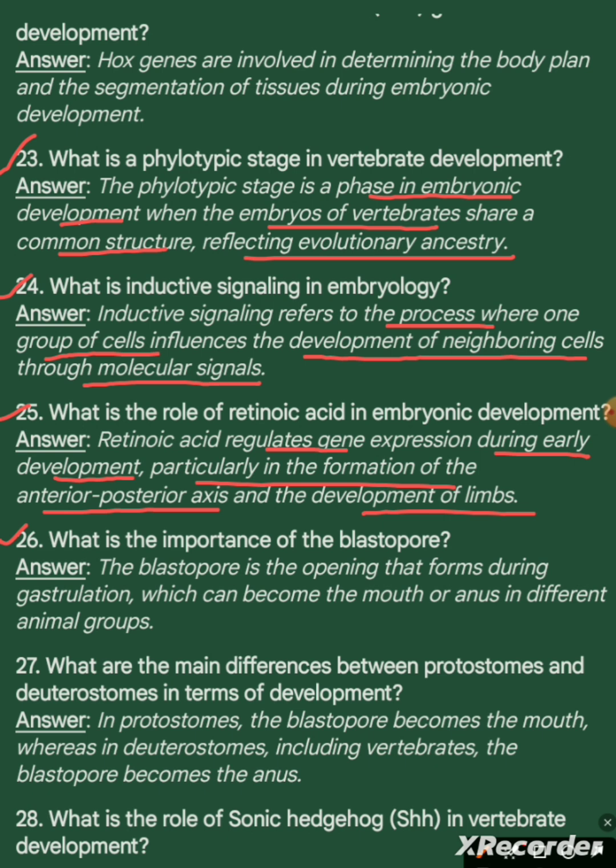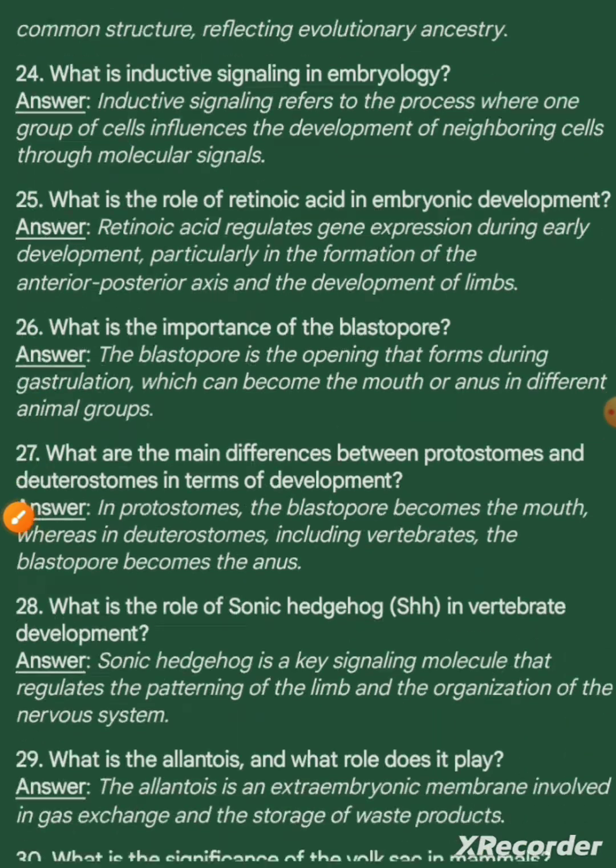Answer. The blastopore is the opening that forms during gastrulation, which can become the mouth or anus in different animal groups. Question 27. What are the main differences between protostomes and deuterostomes in terms of development? Answer. In protostomes, the blastopore becomes the mouth, whereas in deuterostomes, including vertebrates, the blastopore becomes the anus. Question number 28.